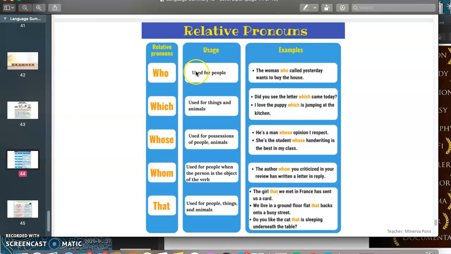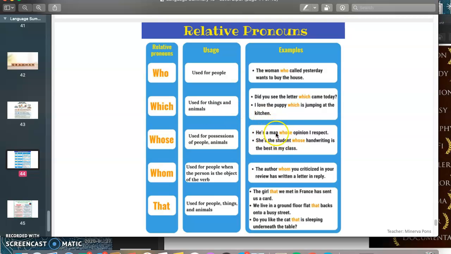Who? Okay, so who is used for people. The woman who called yesterday wants to buy the house. Which is used for things. Did you see the letter which came today? And also for animals. I love the puppy which is jumping in the kitchen. Then we use whose for possession. Remember that we did an exercise asking, for example, whose glasses are these, or whose keys are these.